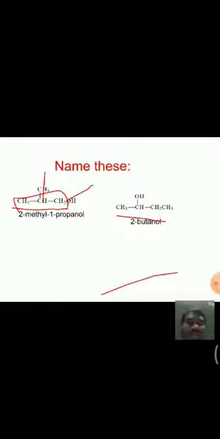This is the chain, and at first position OH is there, second position methyl is there, 2 methyl propane 1 ol. The name is 2 methyl 1 propanol or propane 1 ol.